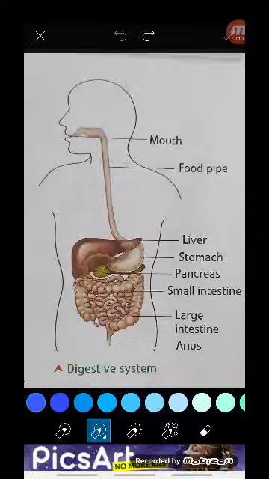And this food, first it is made into small pieces and then later on into a soluble form. Soluble means like a liquid, so that this food can be absorbed by the blood and taken to all the parts of our body. So digestion of food begins in the mouth.